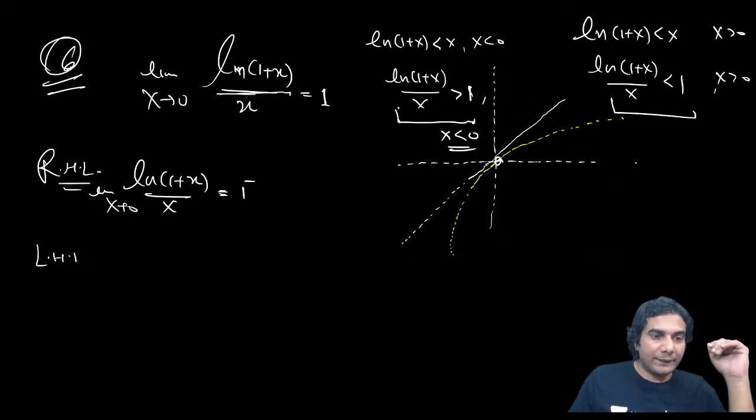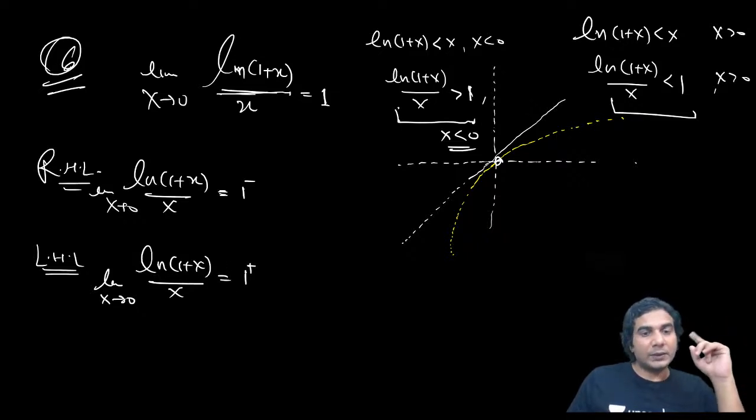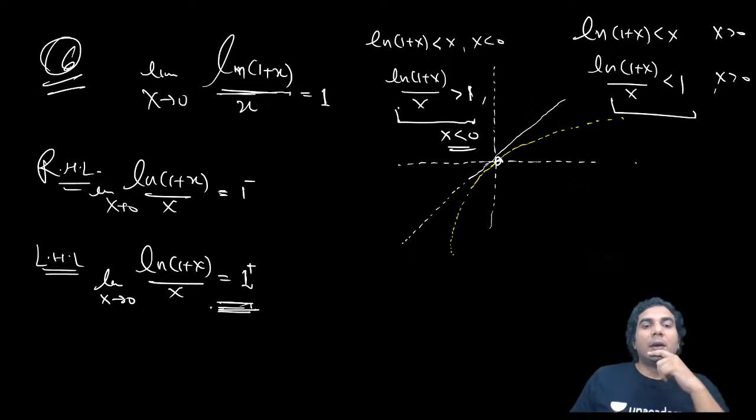And if you check the left hand limit, ln of 1 plus x upon x, limit x approaching 0, this is going to be 1 plus. Are you getting this? So these are the limits.